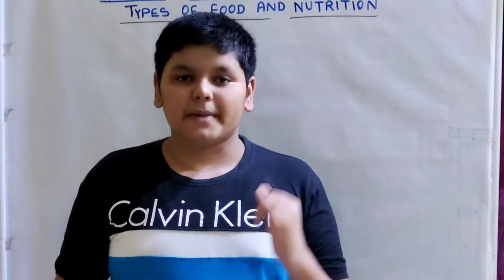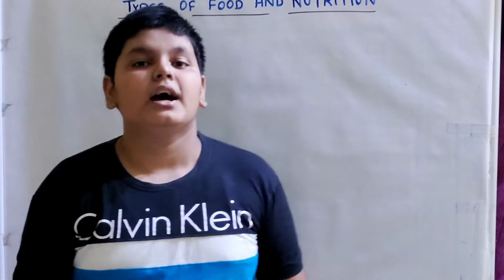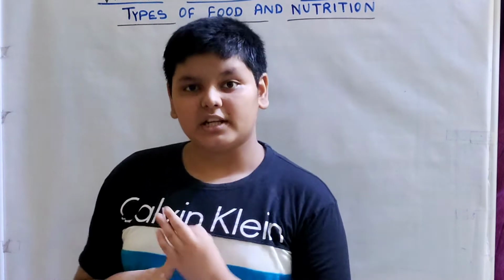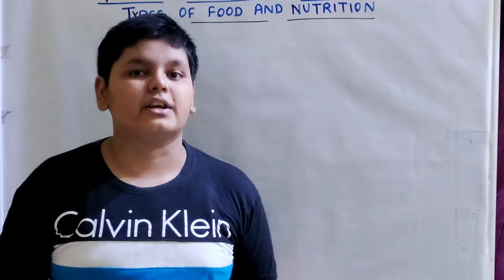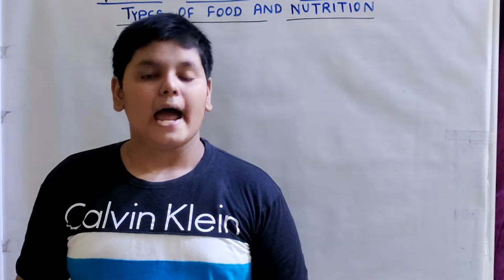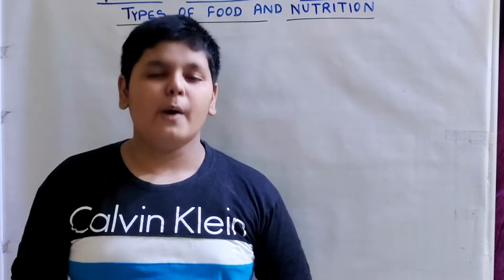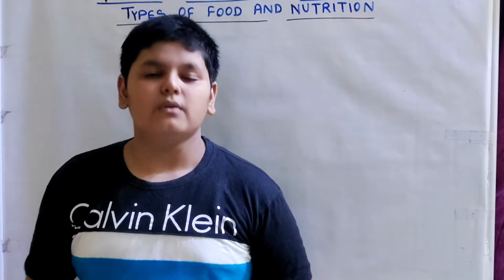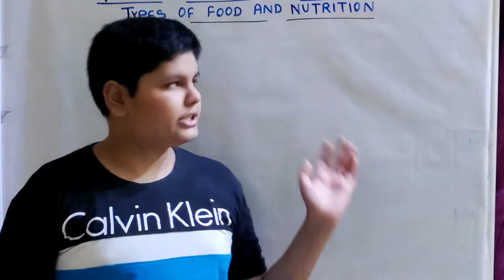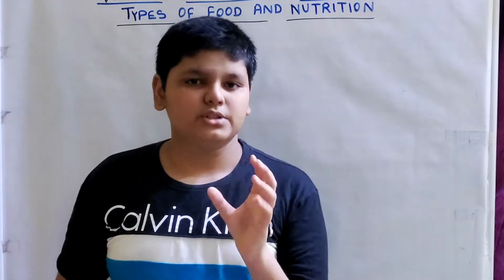So in the previous video we had learned about the basic definition of nutrition, and then we had learned what is food. Then we had learned about types of nutrition, in which it came autotrophic and heterotrophic. Then in heterotrophic we had learned about its four types: holozoic, saprophytic, symbiotic and parasitic. So I hope you had enjoyed the previous video. So today we will be learning about types of foods and nutrition, and in nutrition comes nutrients.